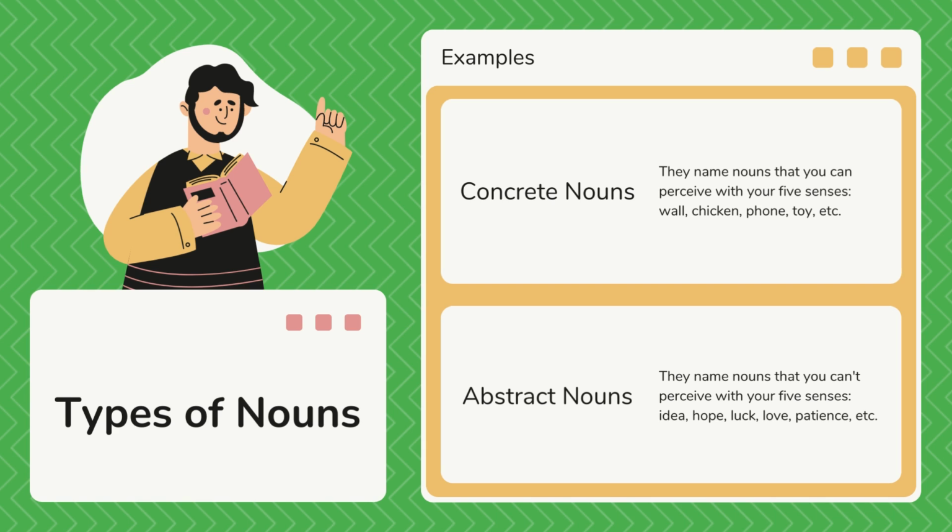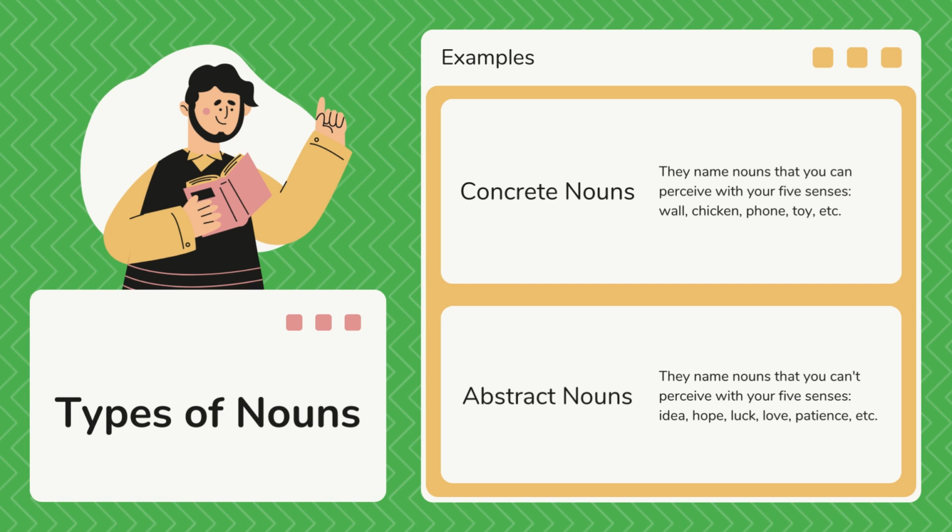We can see a wall. We can touch a wall. We can smell chicken. We can taste, touch, and see chicken. With phone and toy, we can use our senses to perceive them. Those are concrete nouns.